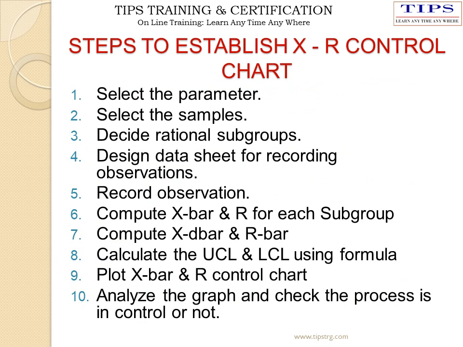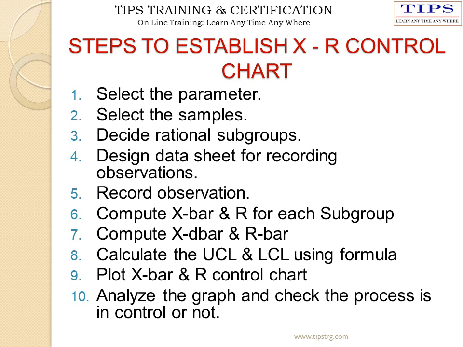Steps to establish X bar R chart are: select the parameter, select the samples, decide the rational group. For example, we are carrying out the analysis for 10 days. Per day 5 samples, then subgroup will be 5, whereas sample will be 10 days multiplied by 5, that is 50 samples. Design the data sheet for recording the observations.